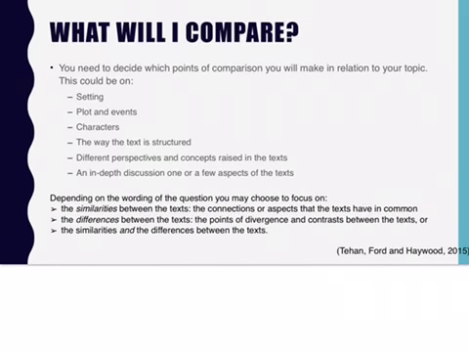The way the text is structured, so maybe we want to look at how Christopher does his text structure within Prime Numbers, and how The Black Balloon is a movie, and so how that shows us just particular sections. We might look at different perspectives and concepts raised within the text, so how two different issues may be apparent in these texts, and that's why their relationships are quite different. Or an in-depth discussion of a few of these different points that you might want to discuss.